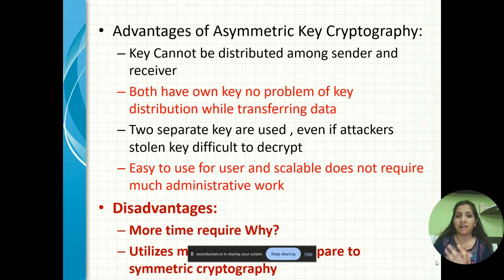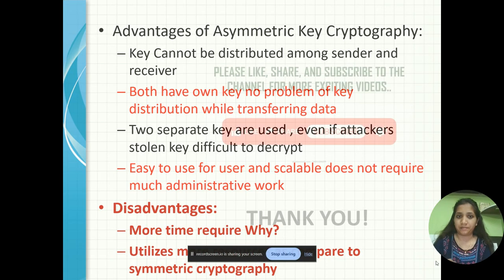So let us see the advantages of asymmetric key cryptography. The key need not be distributed between the sender and receiver. Both have their own key, so there is no problem of the key being distributed while transmitting the data. Two separate keys are used, so even if the attacker steals a key, decryption is difficult. It is easy to use for users and scalable, and does not require much administrative work. Disadvantages are that more time is required and it utilizes more resources compared to symmetric cryptography.